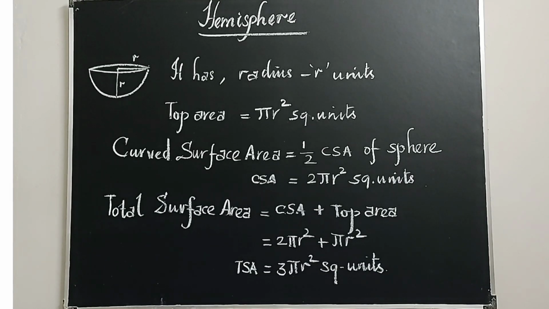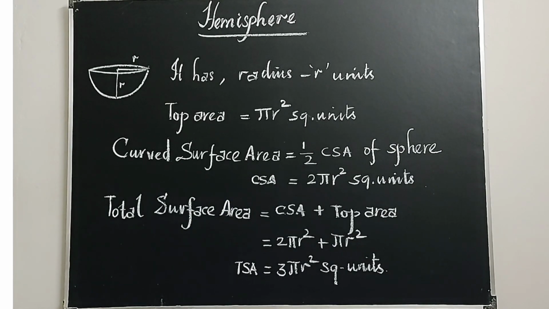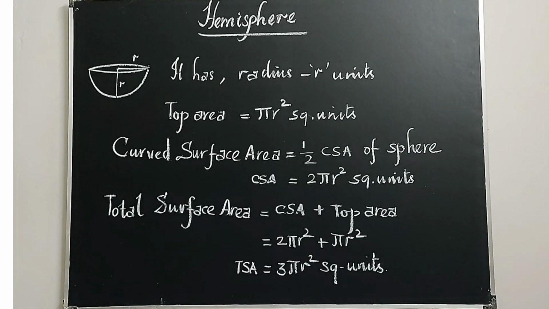From this we can easily derive the curved surface area of a hemisphere. Look at that, a hemisphere, which is equal to half of a sphere. It has a radius r units. But in a sphere there is no top area or base area because it doesn't have any top or bottom like that. A hemisphere has a top and also a bottom. The bottom comes along with the surface area. The top area is separate.